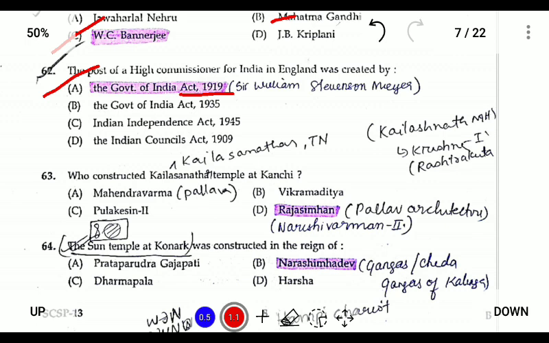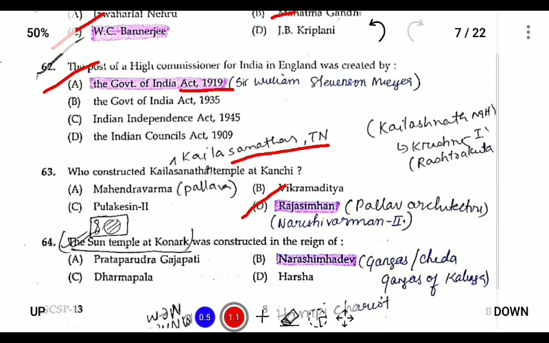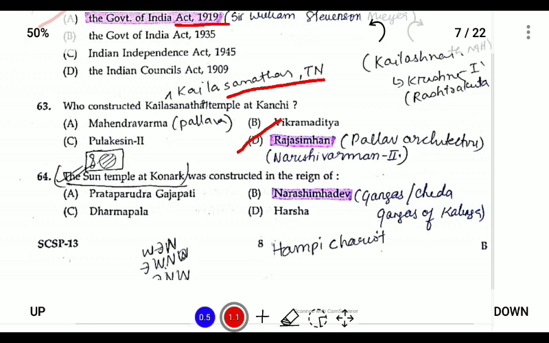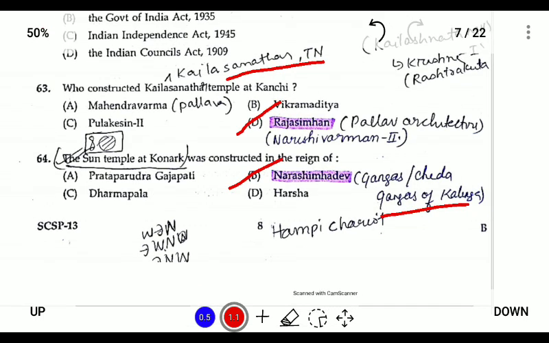Who constructed the Kailashnath temple at Kanchi? The Kailashnath temple at Kanchi was constructed by Rajasimha, who promoted the Pallava architecture, and the Kailashnath temple is located in Tamil Nadu. Next, the Sun temple at Konark was constructed during the reign of Narasimhadeva, who was of the Ganga kings. So next,